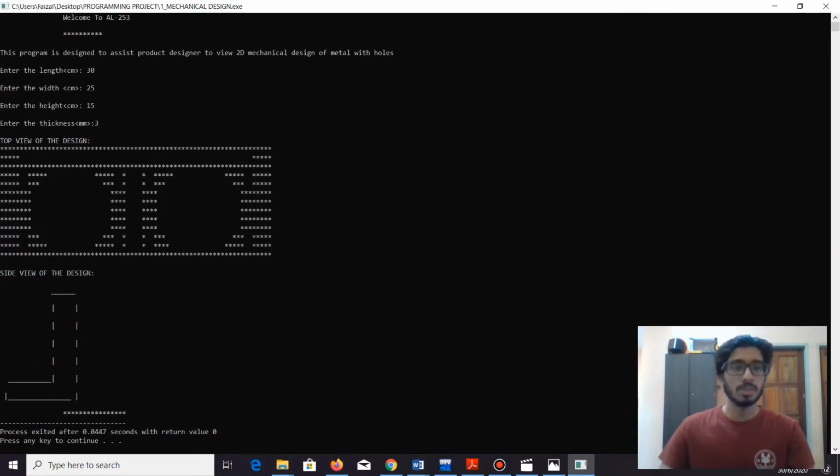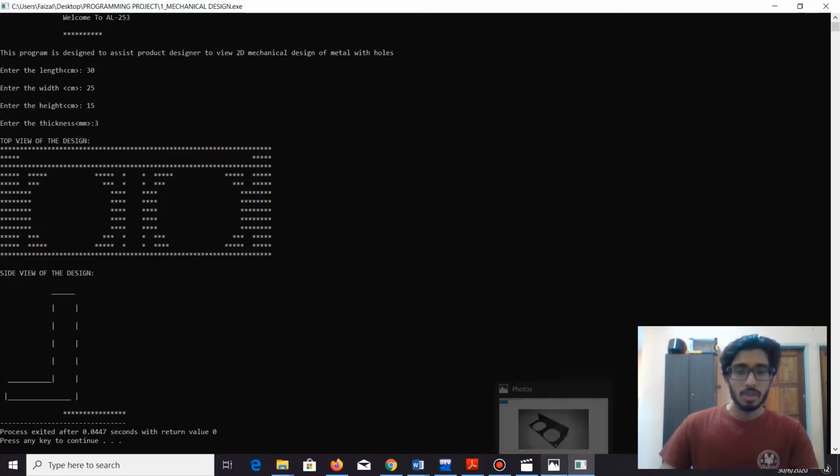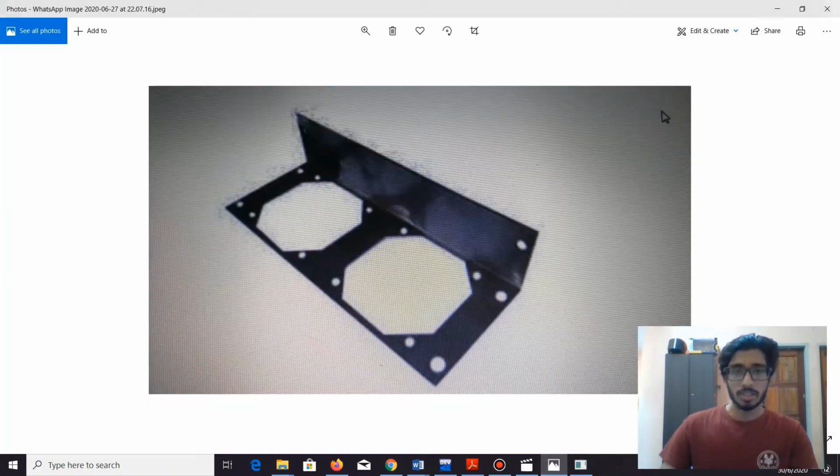When we put the output, the display will be like this, which shows our top view like this and the side view. For the design, I've made this symbol for top view, and I've used this symbol for side view. This is our picture of the object, which is like this. So that's from me. Thank you.